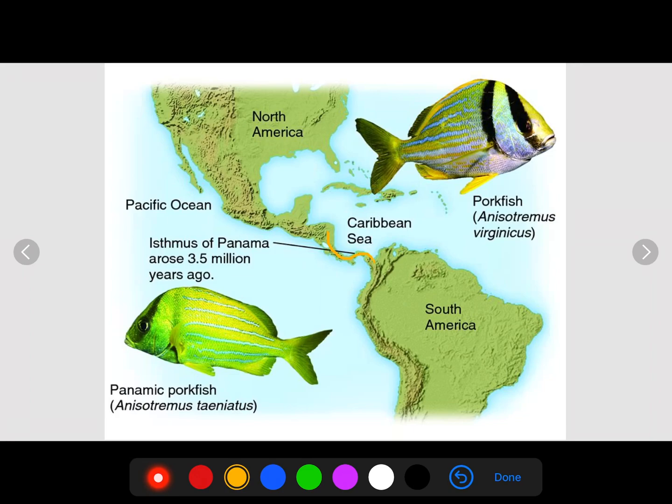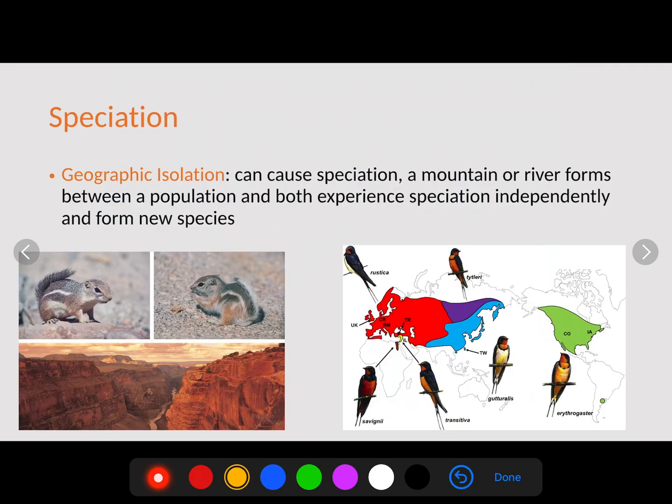Well, 3.5 million years ago, a solid landmass formed between those two oceans. Therefore, these two populations no longer swam between each other. They were no longer able to interbreed. Therefore, they became two distinguishably different species. In other words, they were experiencing different selective pressures. Therefore, they evolved in different ways through natural selection, and formed two new species.